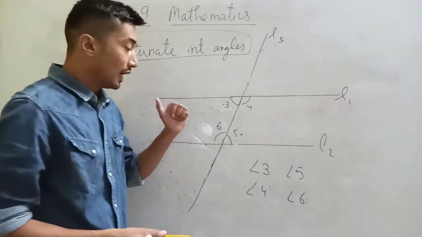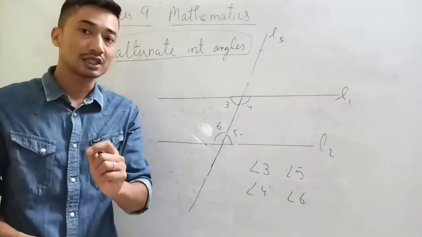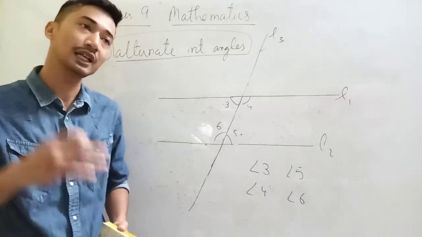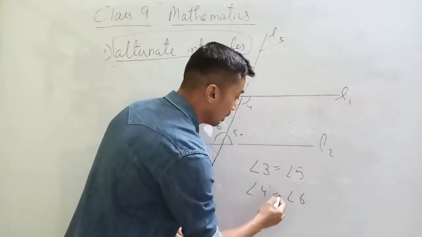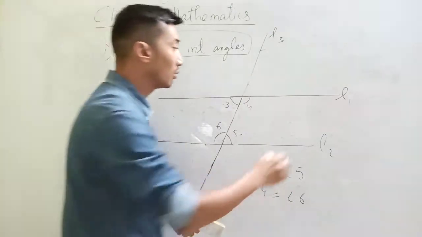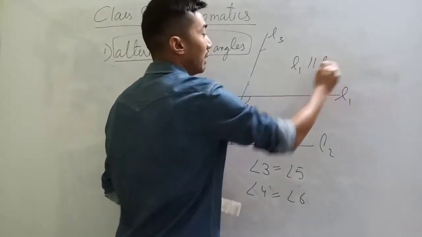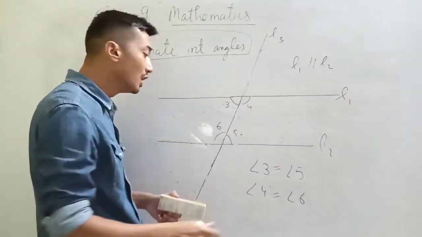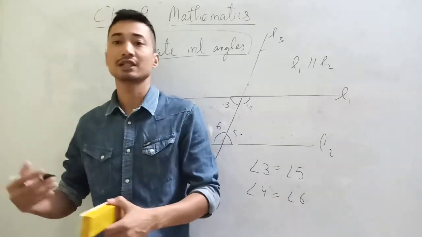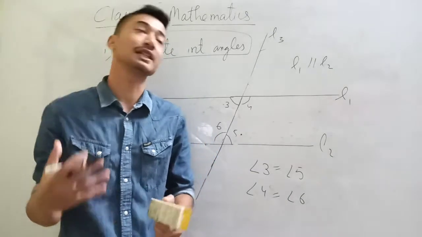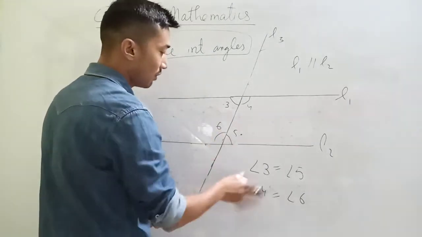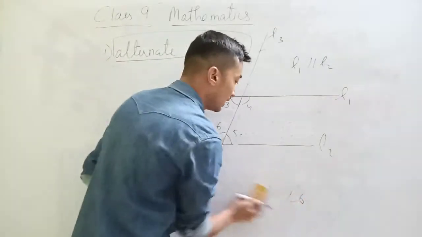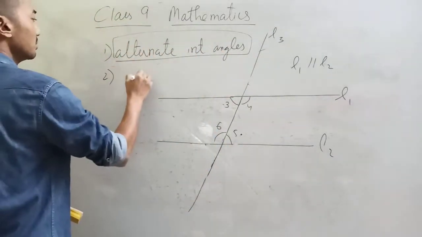As per the theorem, alternate interior angles will be equal, only when the lines are parallel lines. If the lines are not parallel, they won't be equal. I will explain parallel lines later in the conceptual topics, and you can watch then. So 3 and 5, 4 and 6 are equal, so these are called alternate interior angles.